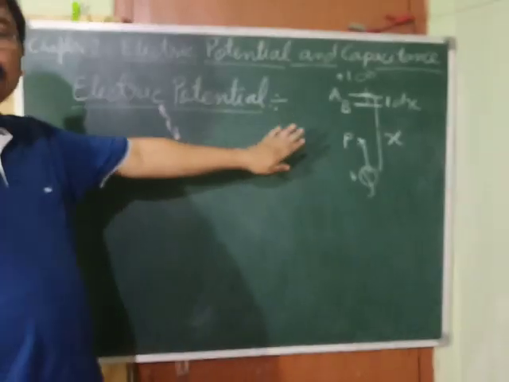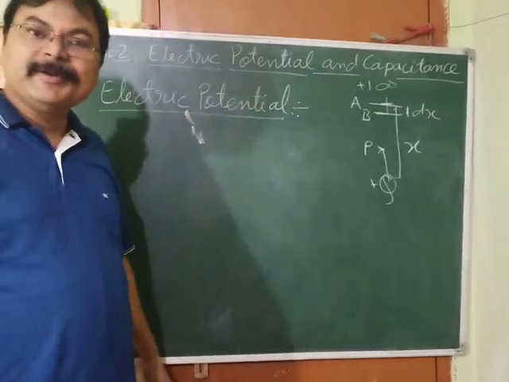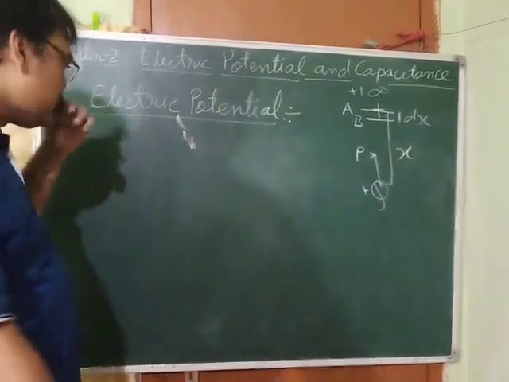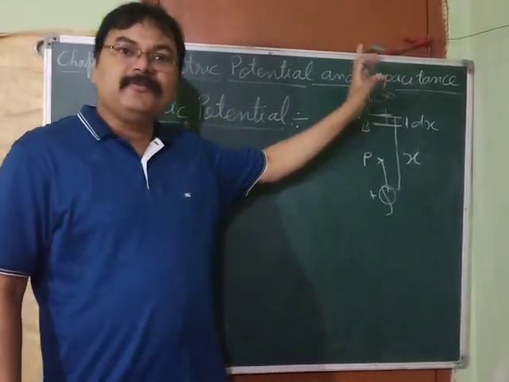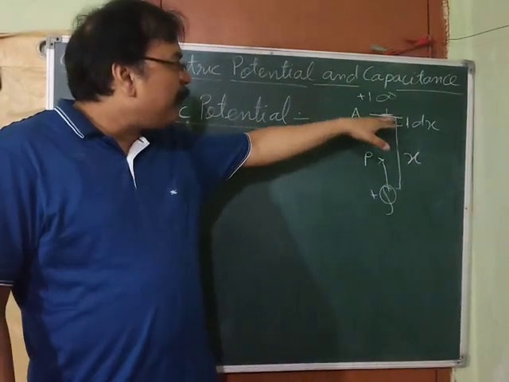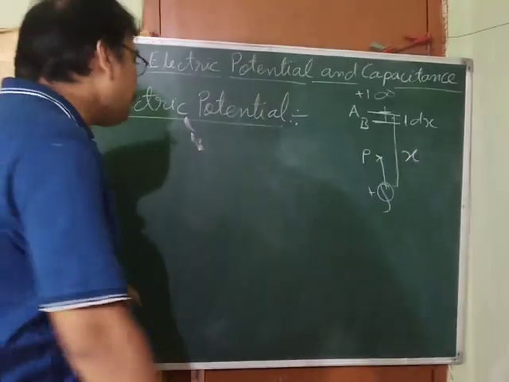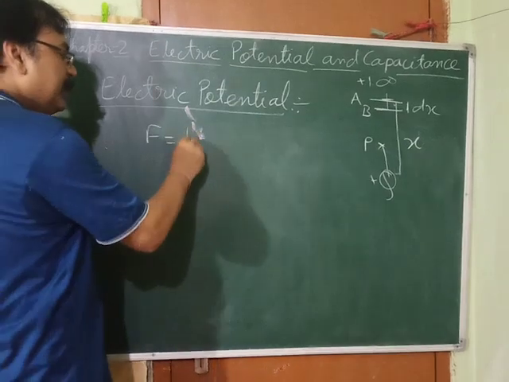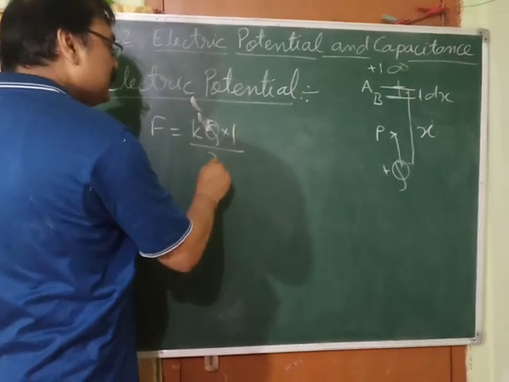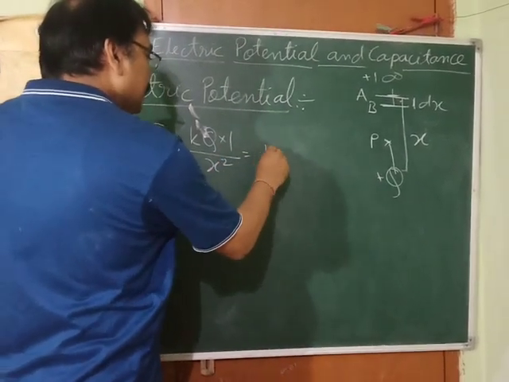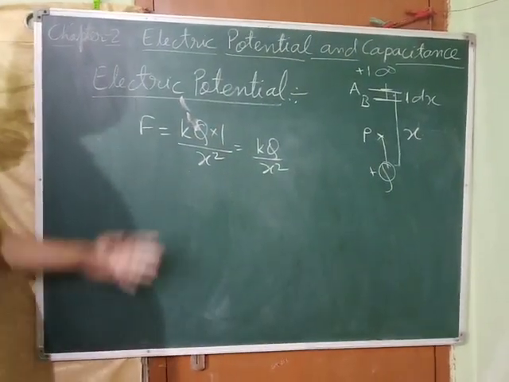So in order to get the expression, we have to find the work done in bringing the charge from infinity to that point. Let's do it. See, we cannot find the force on the charge when it is at infinity. So suppose the charge has come till point A, and point A is at distance x from the source charge Q. So how much force will be acting on it? F is equal to KQ into 1, the second charge is 1, upon x square, that is KQ upon x square. This much force is acting on the charge. And so how much force do you have to apply?